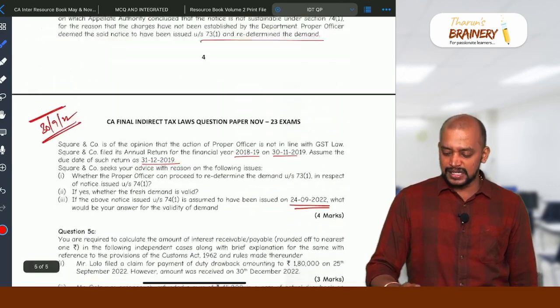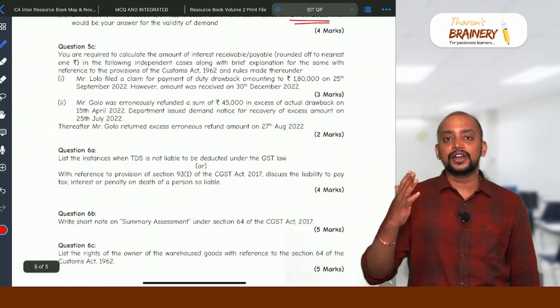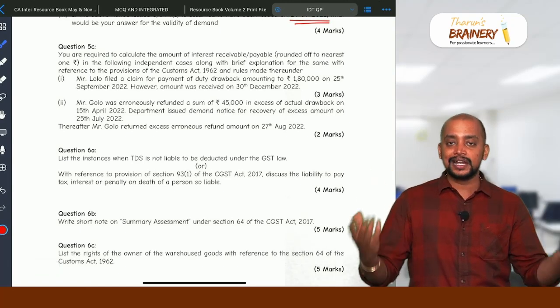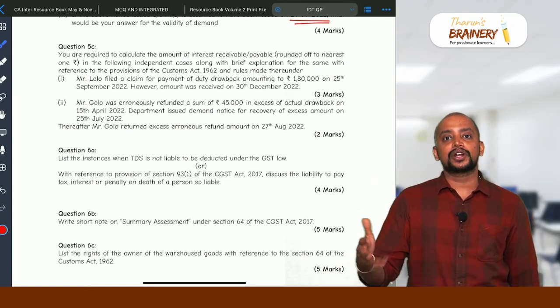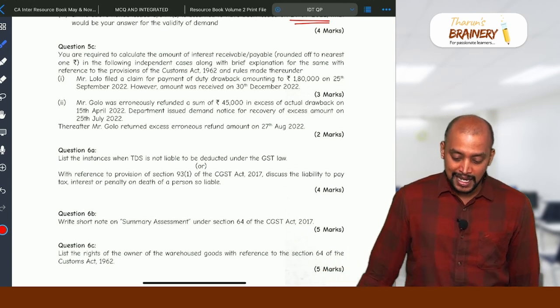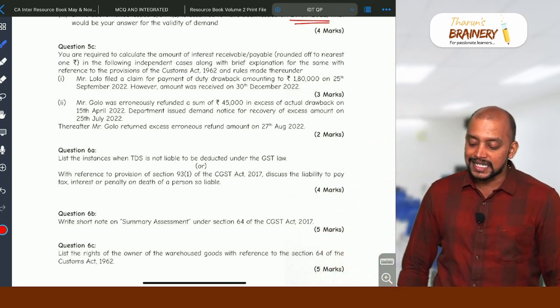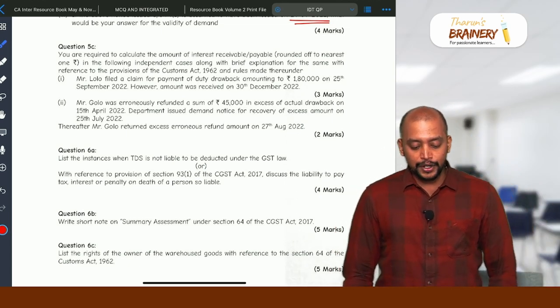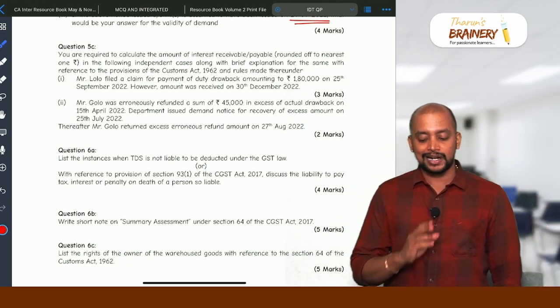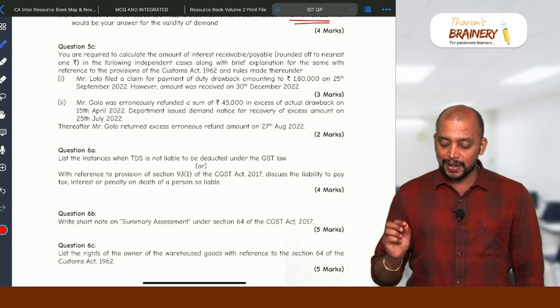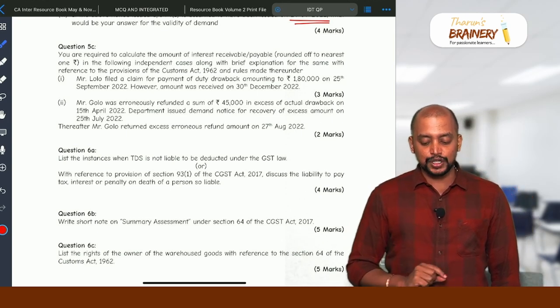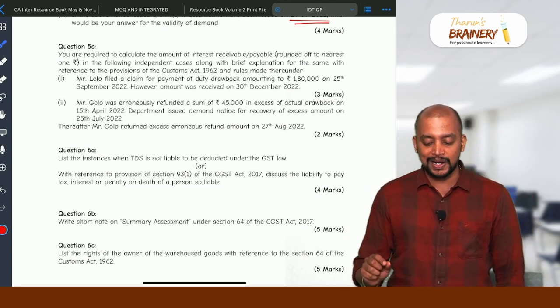Then, this literally, even regular batch, fast track batch, everywhere I said, even while discussing important concepts also I have given this. Then 5C, you are required to calculate the amount of interest receivable or payable rounded off to nearest one in the following independent cases, along with brief explanation for the same with reference to the provisions of Customs Act and rules made thereunder.